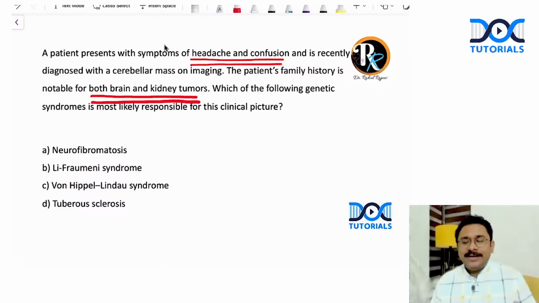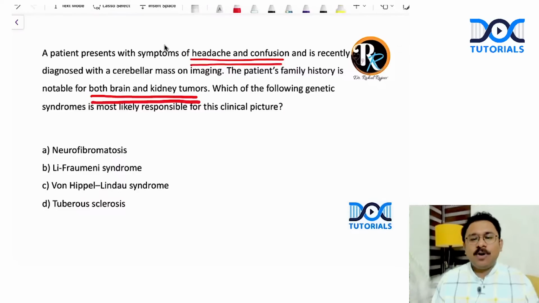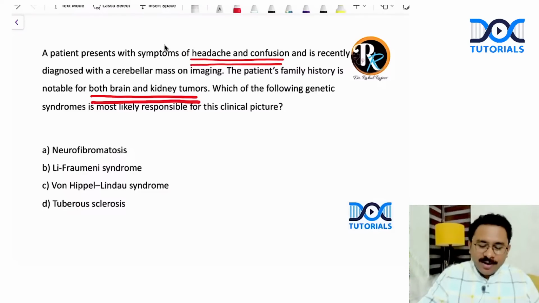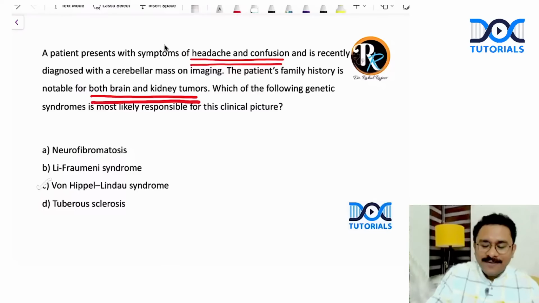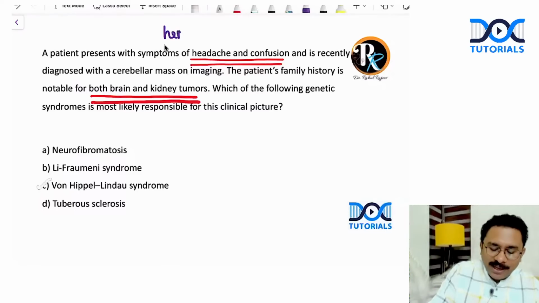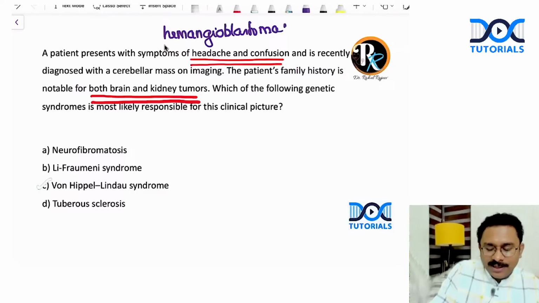Which of the following genetic syndromes is most likely responsible for this clinical picture? Brain, cerebellar involvement, kidney involvement, I'm sure by this time you would have guessed it is von Hippel-Lindau, because in von Hippel-Lindau you can have cerebellar as well as retinal hemangioblastomas, and also renal cell carcinomas.